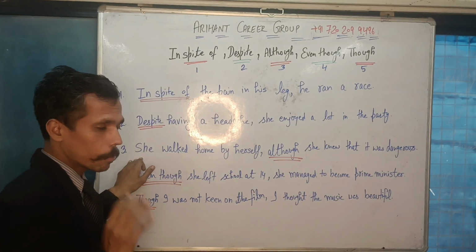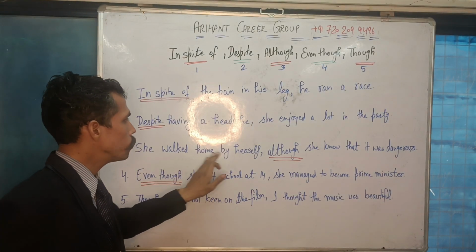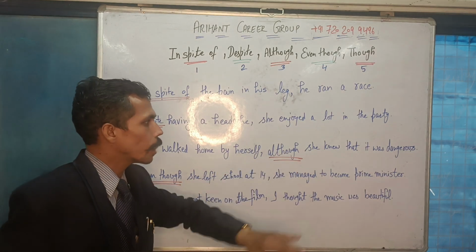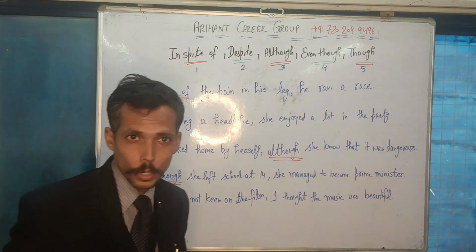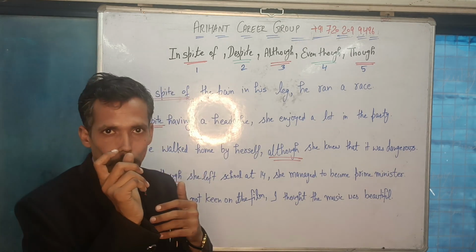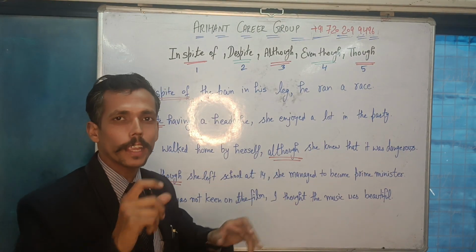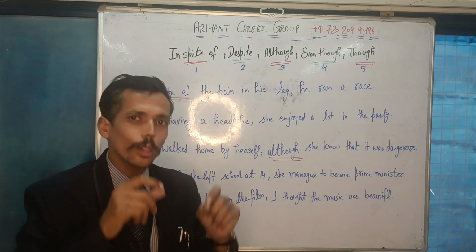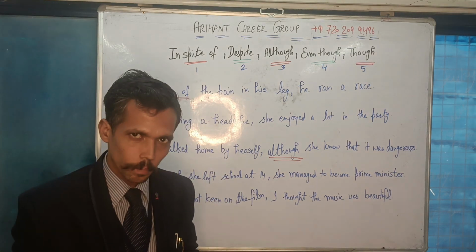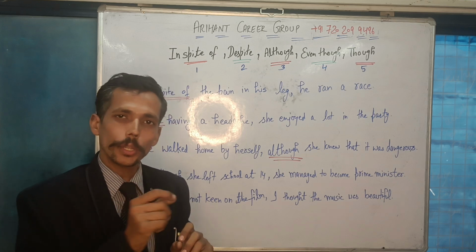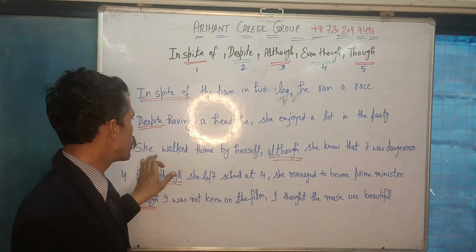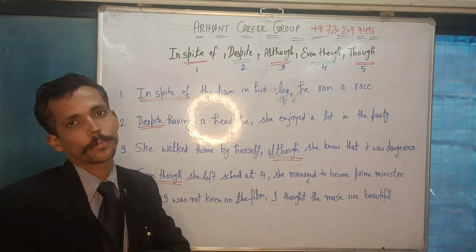I have given one example here. She walked home by herself, although she knew that it was dangerous. So can I reverse this sentence? Please note one more thing. I have put a comma here. So if I keep it at the beginning: although she knew that it was dangerous, she walked home by herself.